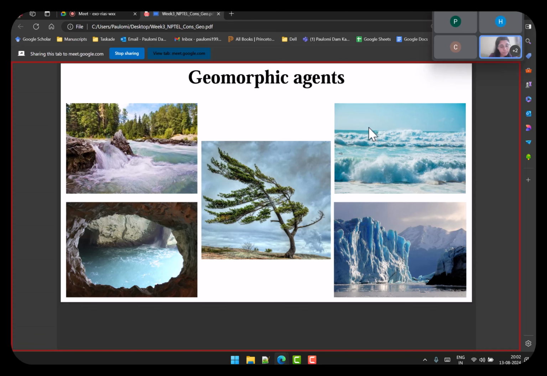Wind is easy to guess. What are the other 4? Anyone else? Okay, I'll tell you a name. Can you tell me which one that is? Which one of these is groundwater? Out of these 3 images, which one is for groundwater? Anyone?